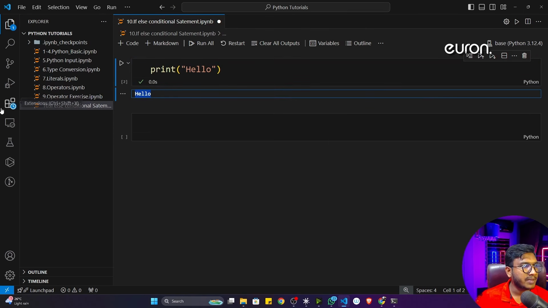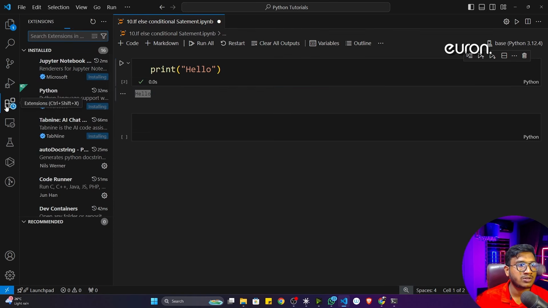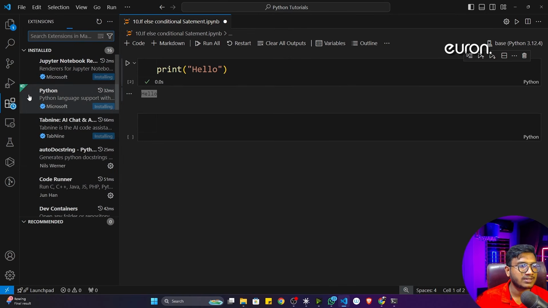Now some extensions you can install. See, it will give you the suggestion. If you're getting the suggestion, just try to install it. Otherwise, just go to the extension market. So this is called the extension market, and here you can search any kind of extension you want to install.